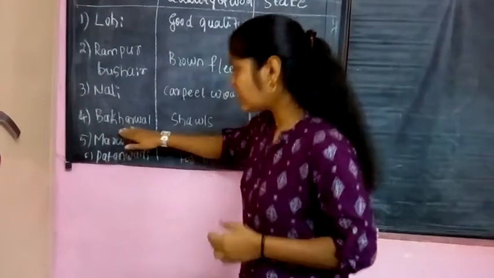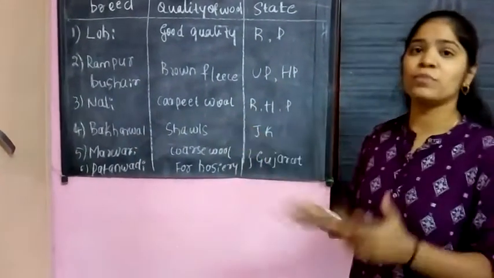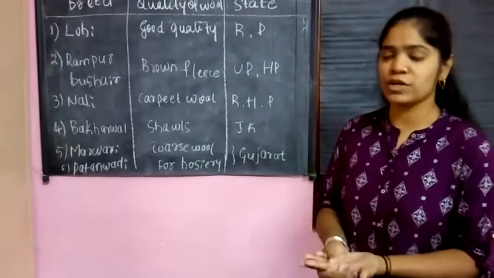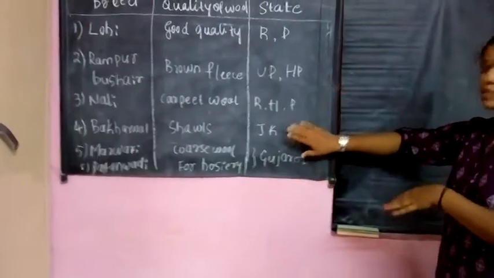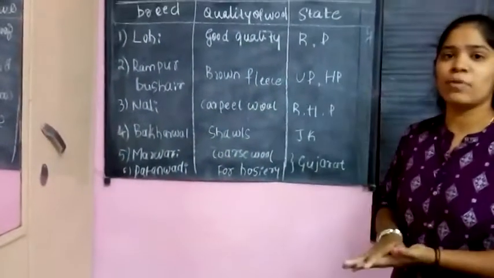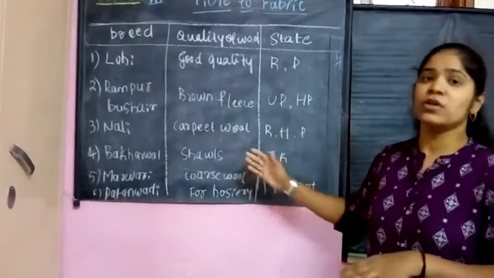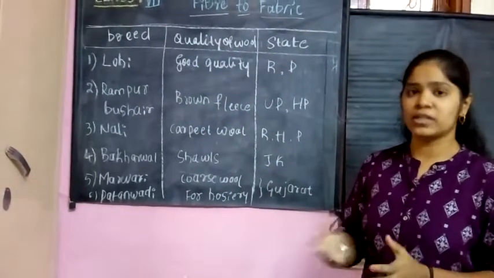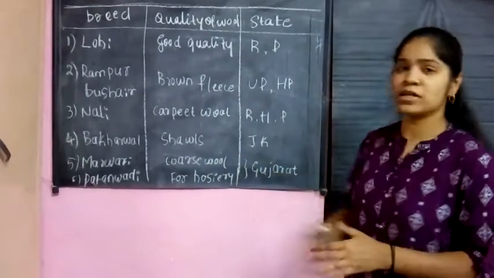The next one is Bakarwal. These are used for making soft shawls, and they are observed in hilly regions, as I told, in Jammu and Kashmir. Another one is Marwari, another type of breed of sheep, which has coarse wool. This coarse wool is used for making shawls and some jerkins, and they are observed in Gujarat.